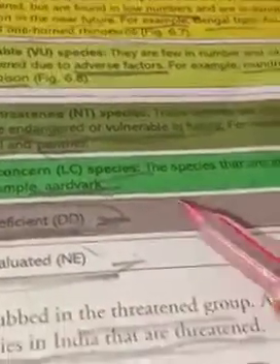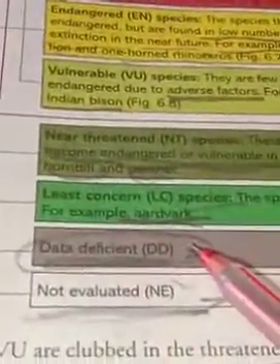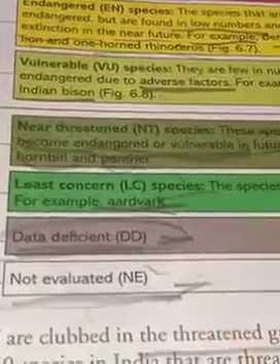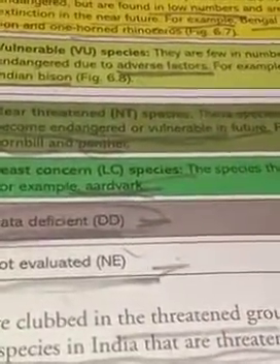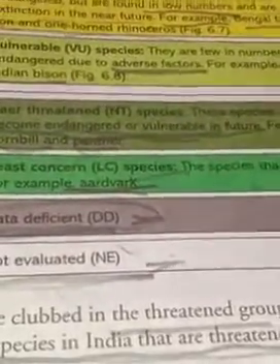Least concern species, the species that are at low risk. For example, aardvark, means they are at low risk. They also have low risk, means they can survive for a long time.